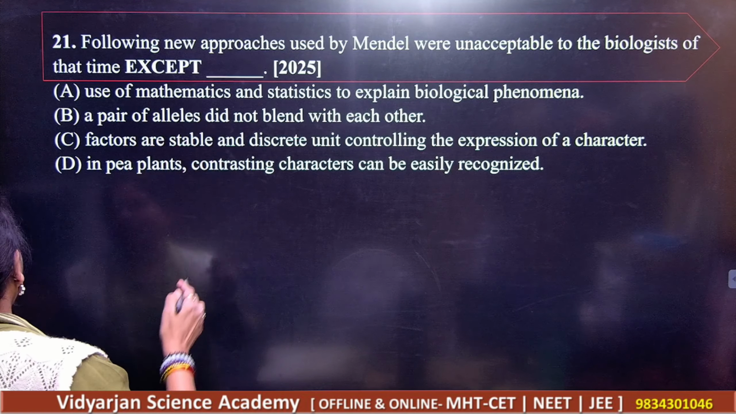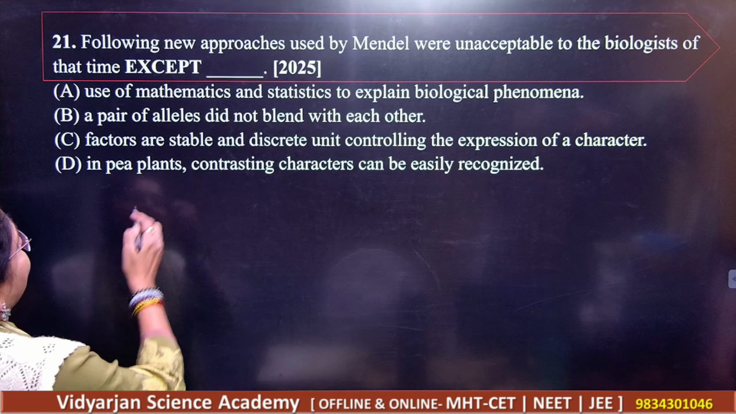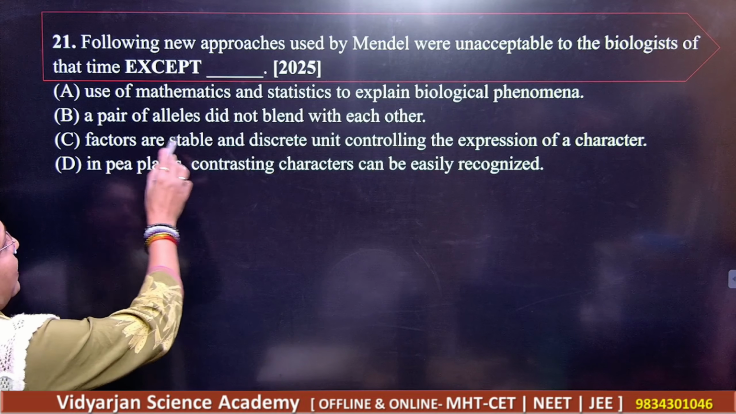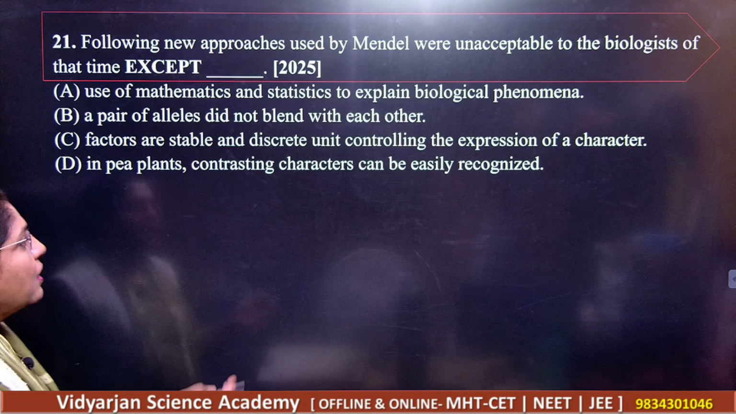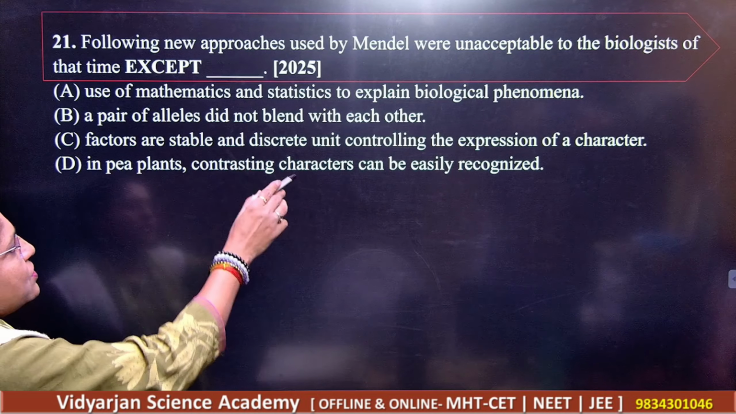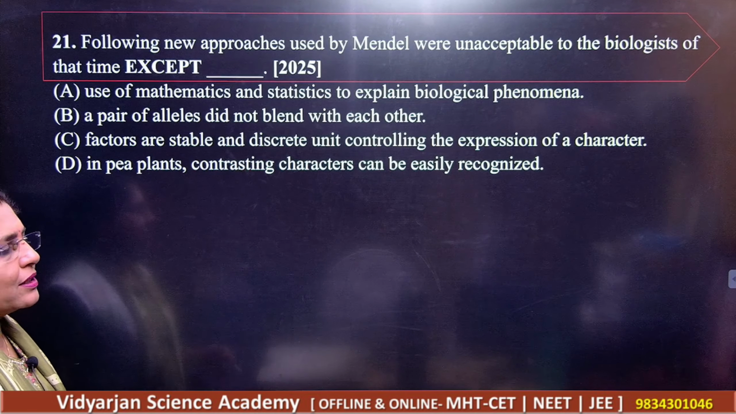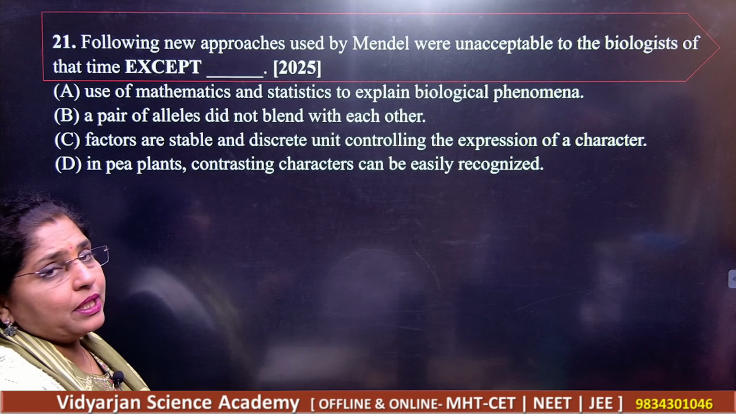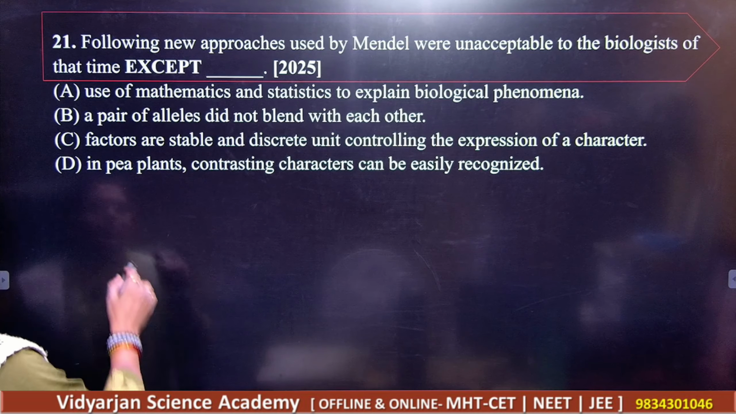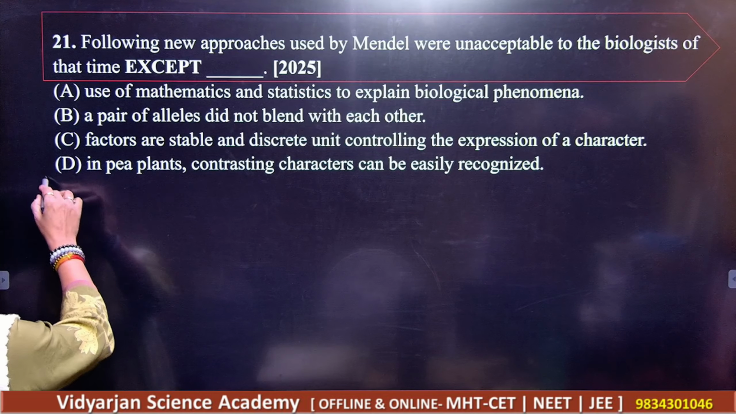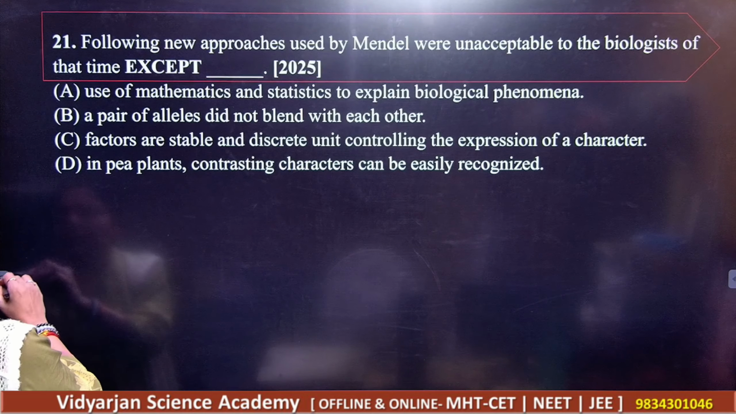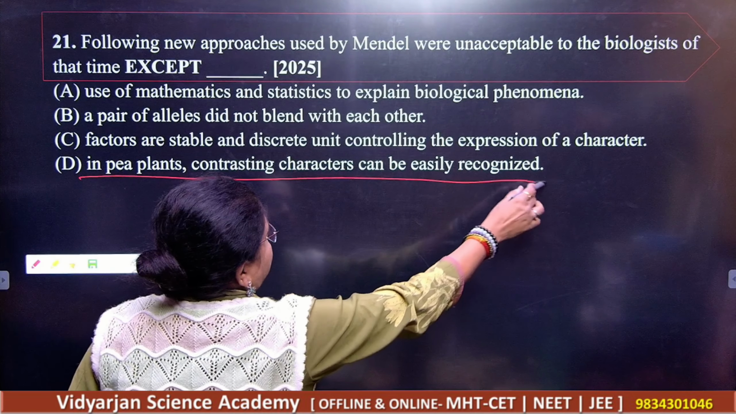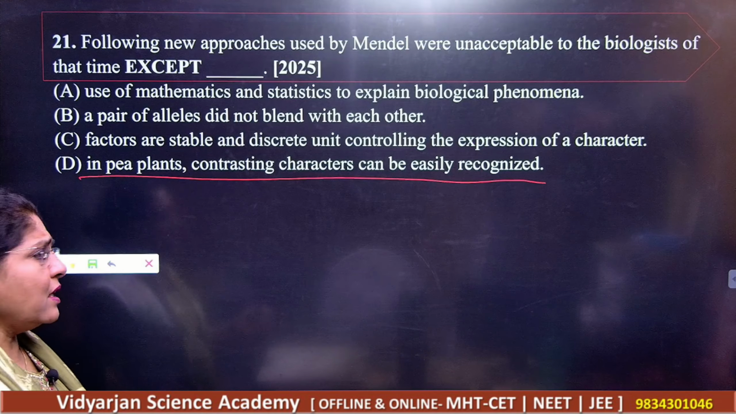Use of mathematics and statistics to explain the biological phenomena. A pair of allele did not blend with each other. Factors are stable and discrete unit controlling the expression of a character. In pea plants, contrasting characters can be easily recognized. So what do you think here? This is the correct answer. You know that D is the correct answer, that in pea plants, contrasting characters were easily recognized.